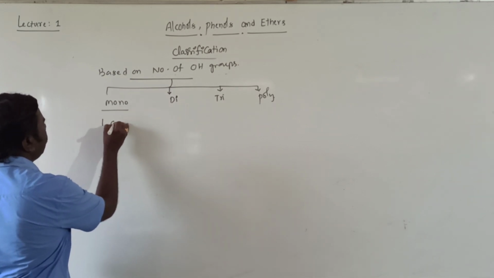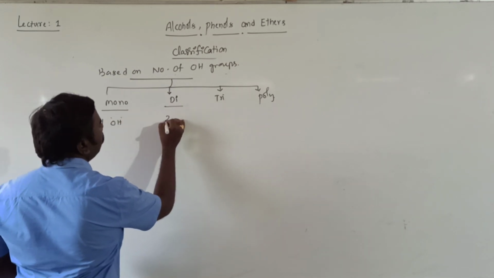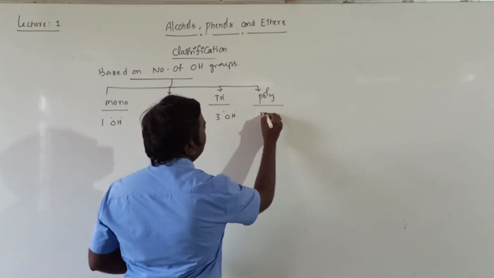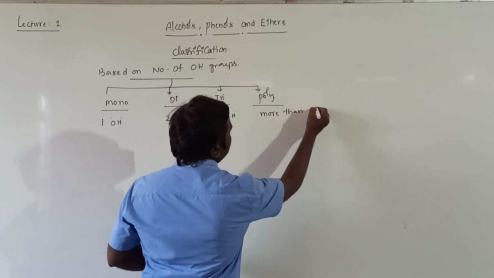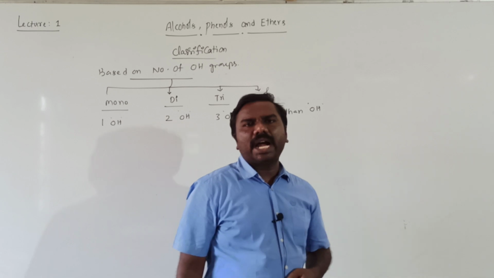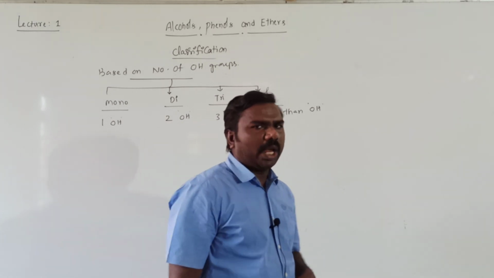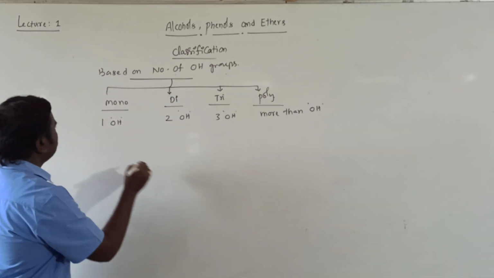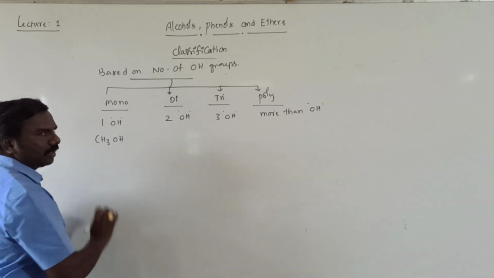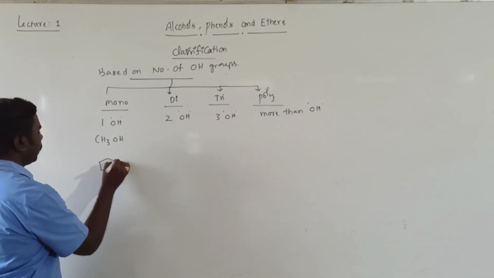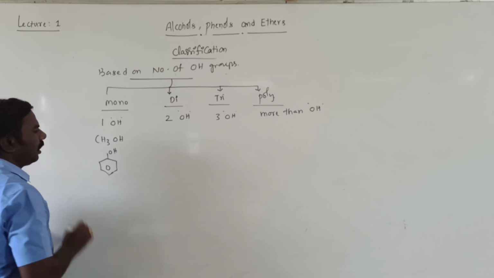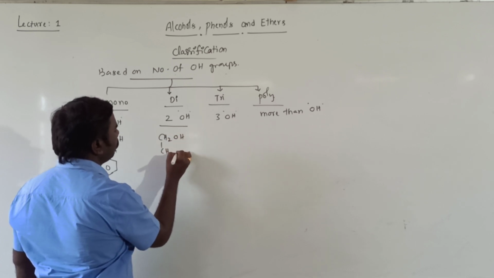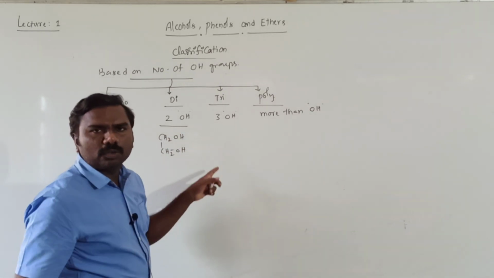Monohydric alcohols contain only one OH group. Dihydric have two OH groups. Trihydric have three OH groups. Polyhydric have more than three OH groups, called polyhydroxy alcohols. Now OH group is called hydroxy group. Then CH3OH is only one, monohydric alcohol. Next, only one here, monohydric alcohol. Similarly here CH2OH, CH2OH, two alcohol groups.